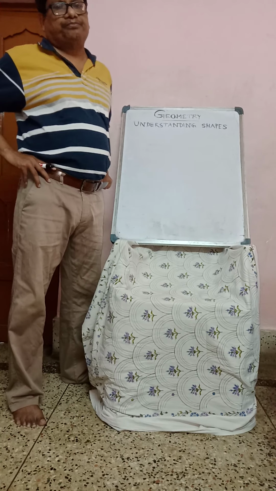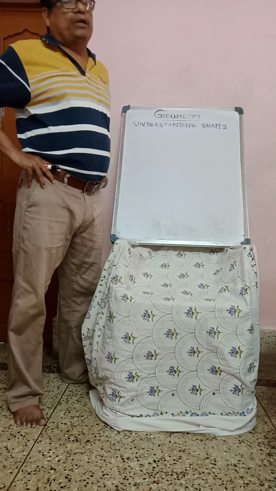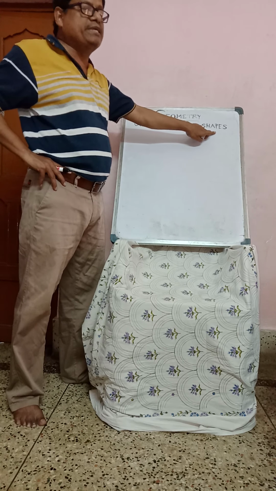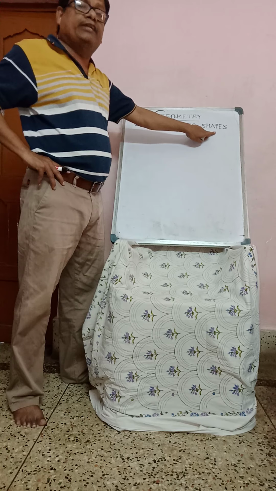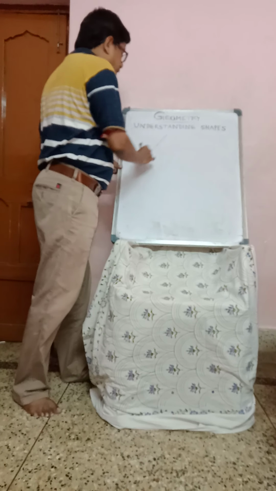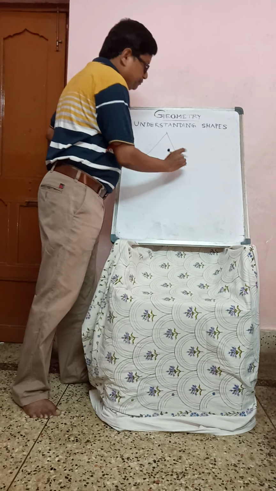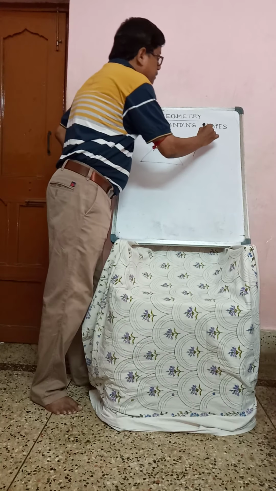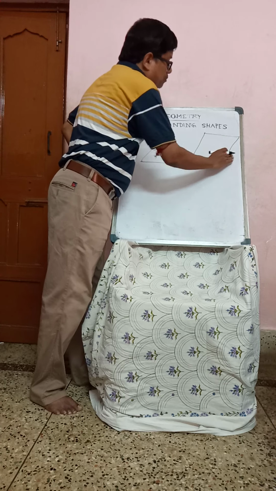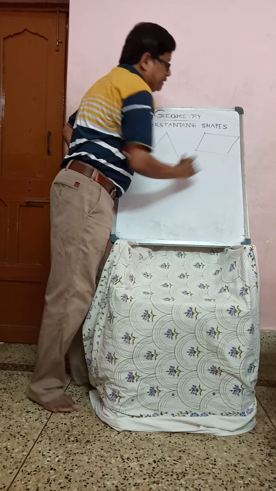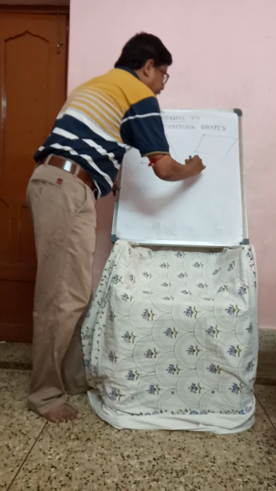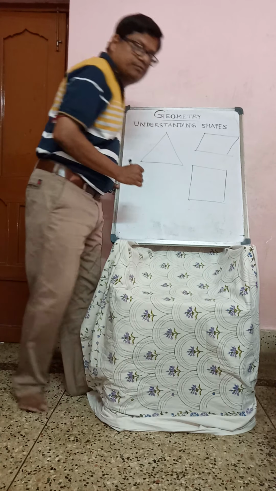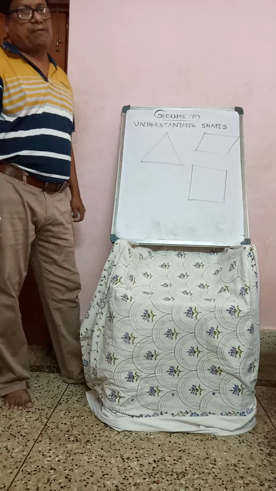Now we have to explain. See, understanding shapes. Shape means various kinds of shapes. First we do, see, look at here, suppose this is triangle. All of you know one shape. You could draw, suppose parallelogram is there. This also is a shape. We have to write the square. Also a shape. These are shapes.